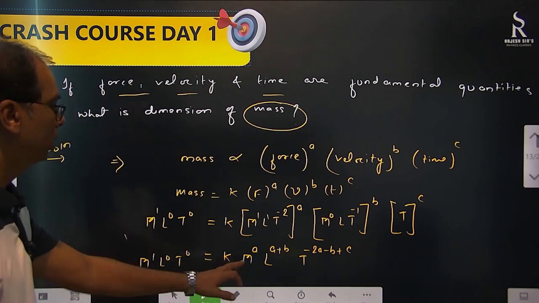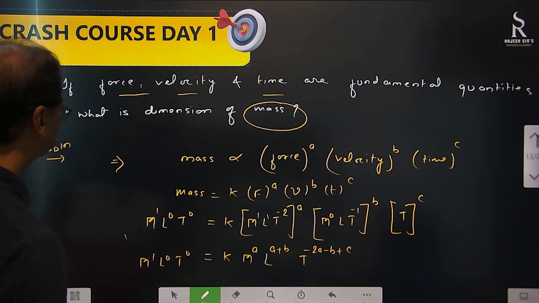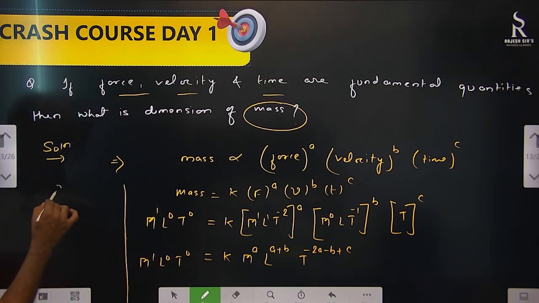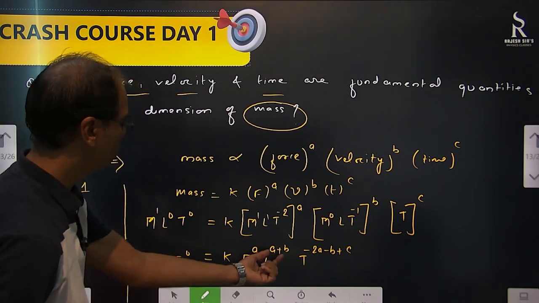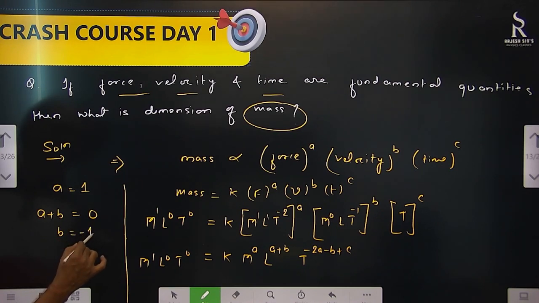M to the power a here, 1 here. Equate them, so a value is 1. And then L power here is a plus b, here is 0. So a plus b equal to 0. But a you already got, 1. So b value is minus 1.